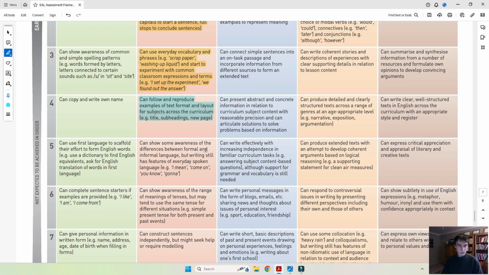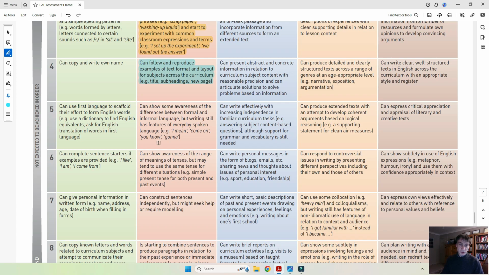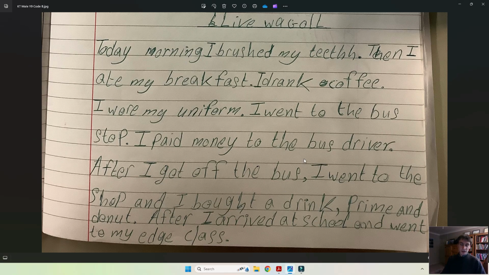Okay. Descriptor 5: can show some awareness of the differences between formal and informal language by writing that still has features of everyday spoken language. Let's have a look at this. It is a very, very basic text, and it is quite informal, of course, because it's about personal experience. So there's no reason here to use formal language. Therefore, again, we don't quite know whether this is the case.